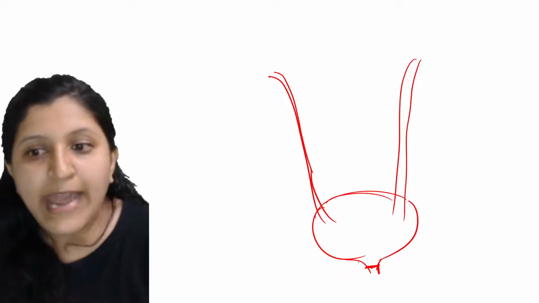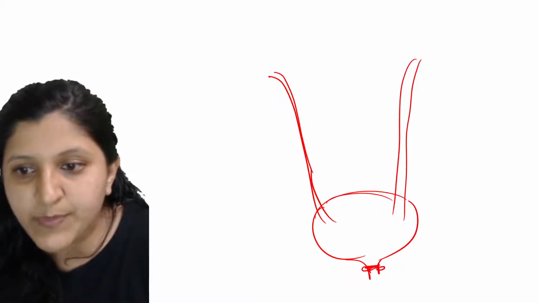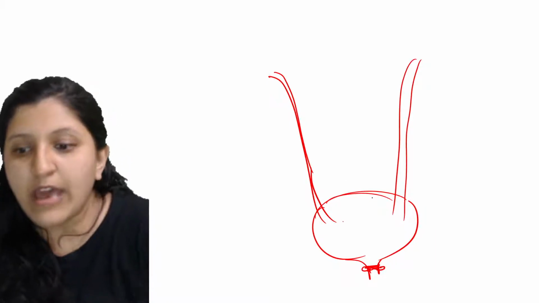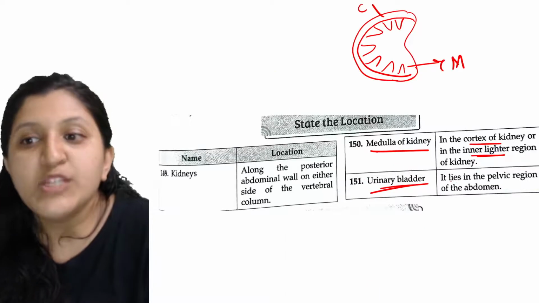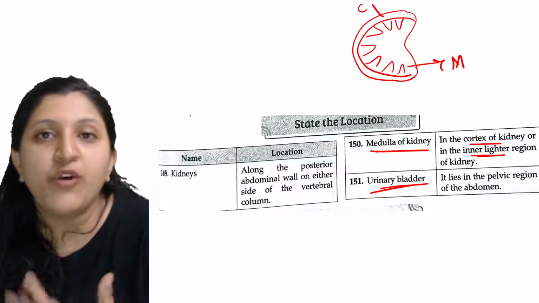whose opening is regulated by the sphincter muscle there. Okay, so now what exactly is the location? It lies in the pelvic region of the abdomen.